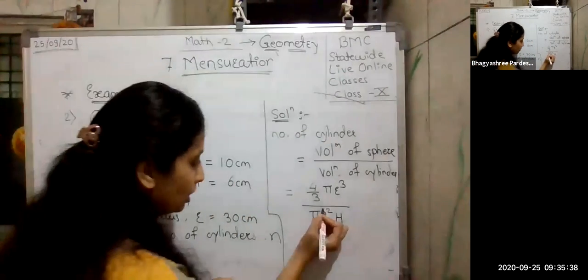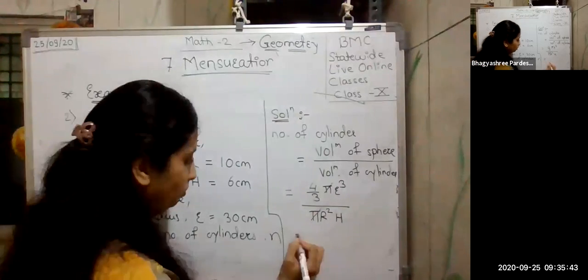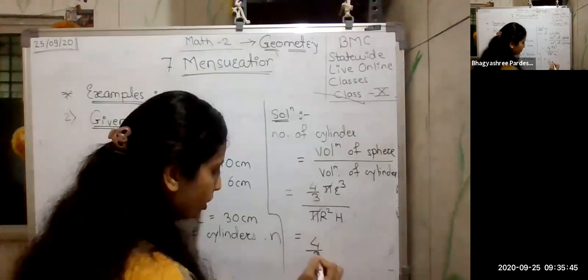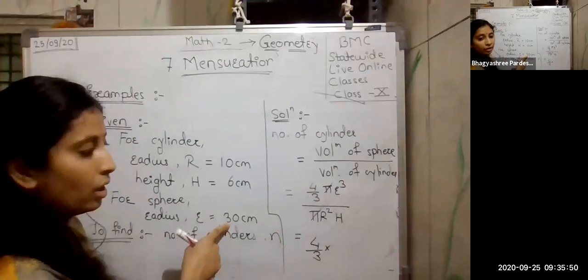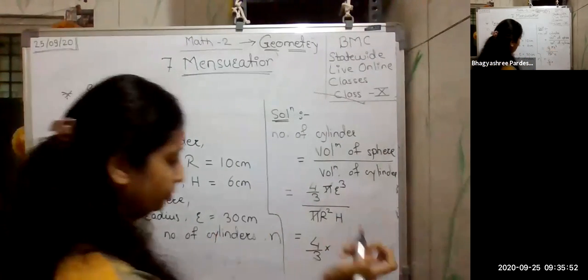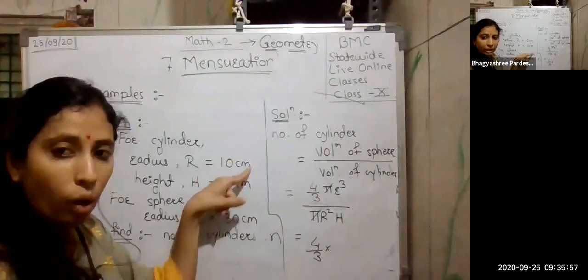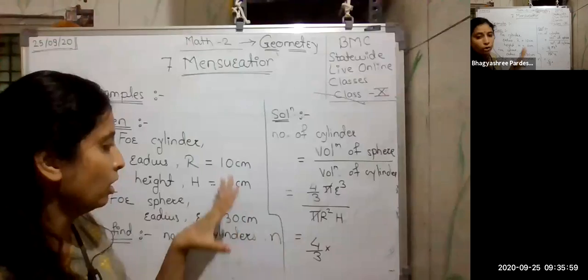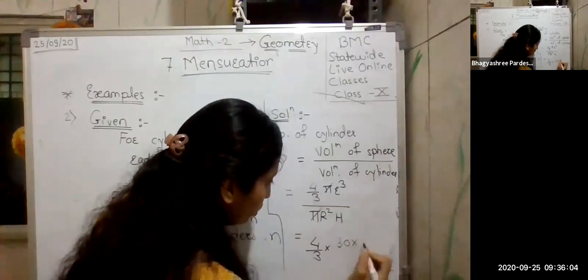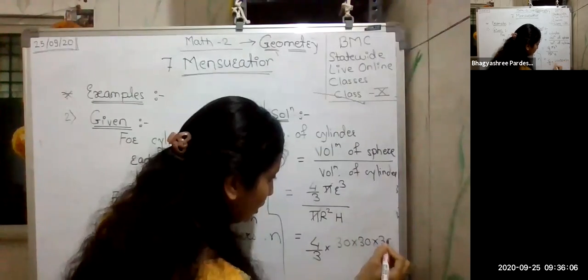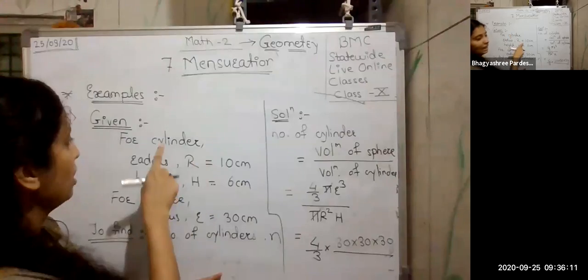So I am solving this. The pi and pi get cancelled with each other. So this is 4 upon 3 into radius. What is the radius of sphere? It is 30 centimeter. One more thing: check whether the units are the same or not. All the units are the same, which means we don't have to convert. So it is 30 into 30 into 30 upon r, this r is for the cylinder.